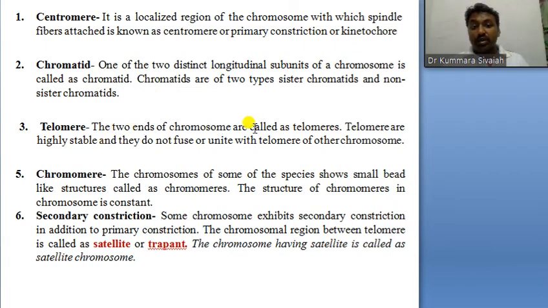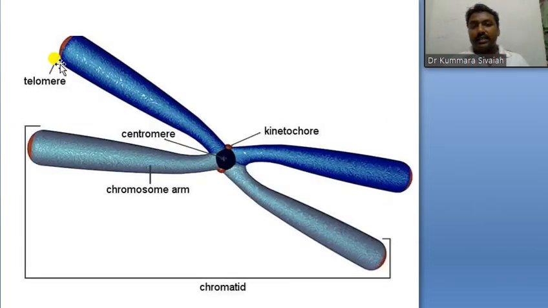Telomere: the two ends of the chromosome are called telomeres. Telomeres are highly stable and do not fuse or unite with the telomere of another chromosome. See, these telomeres cannot fuse with another chromosome. Telo means end, hence telomere.